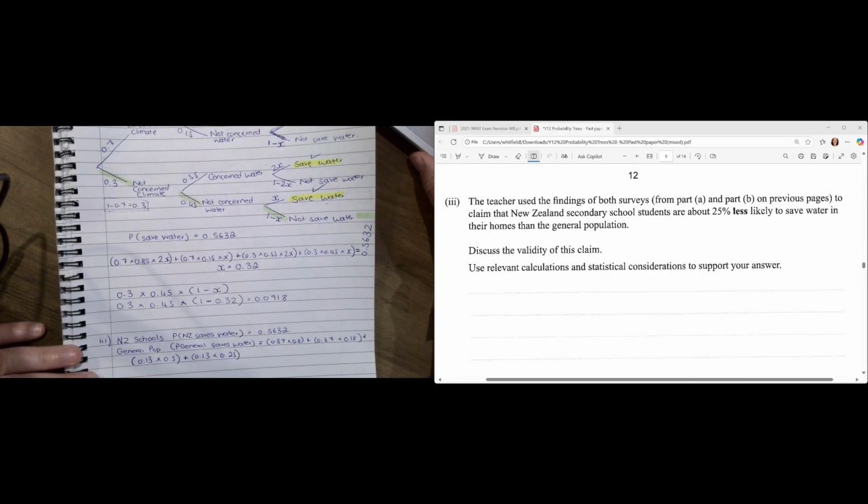Let me actually grab my calculator and share this calculator with you so you can see what I'm doing. Share. Okay, let me clear this up. I just want my normal calculator.